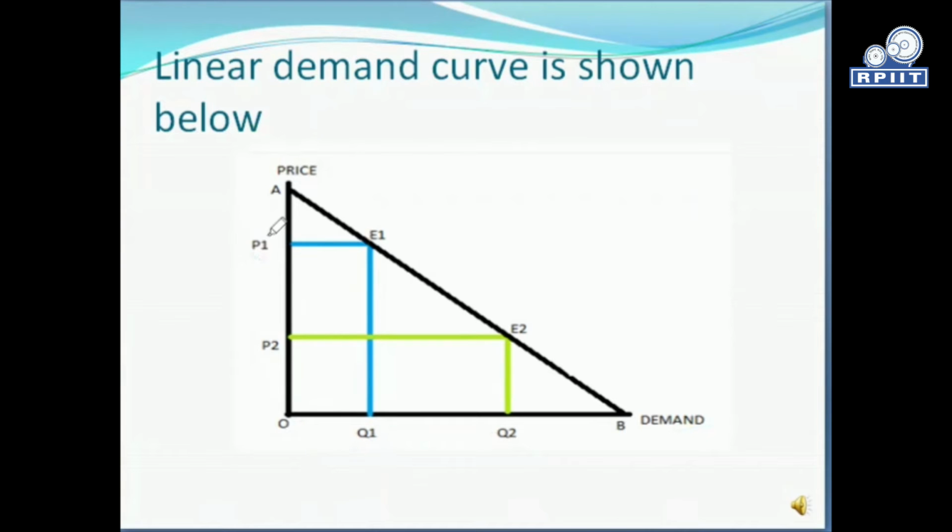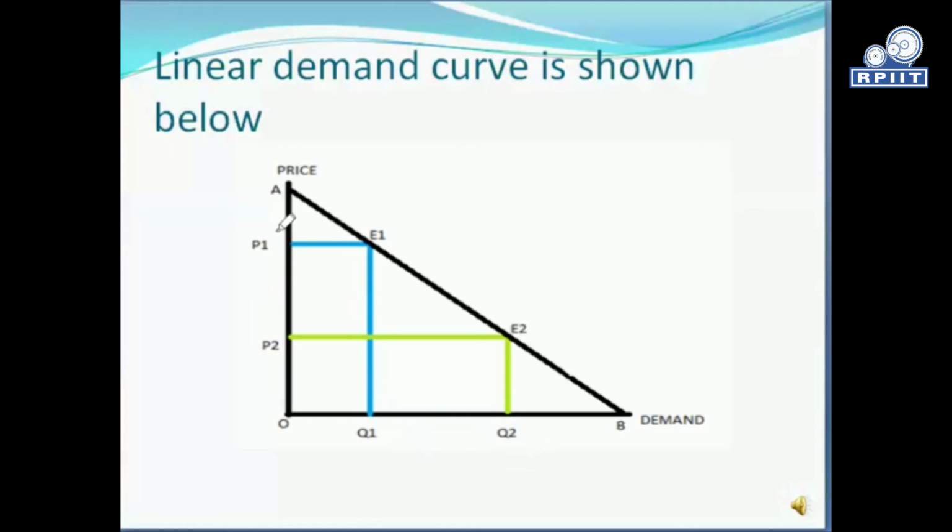Now, if the price decreases to P2, what happens? The quantity demanded increases to Q2. That's what the law of demand wants to explain: when the price goes down, the quantity demanded will increase, and when the price increases, the quantity demanded will decrease.